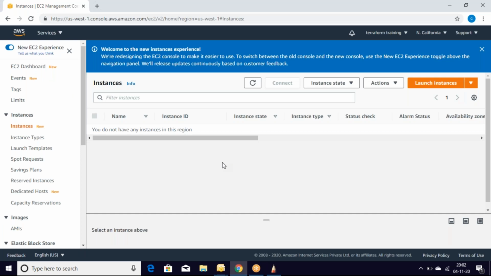So what we are going to learn as part of monitoring tools today and tomorrow: today we will learn the basics, tomorrow we will learn advanced topics. The first thing is we need to learn about monitoring tools. From the console perspective, we have CloudWatch. We have seen these things in our previous classes.